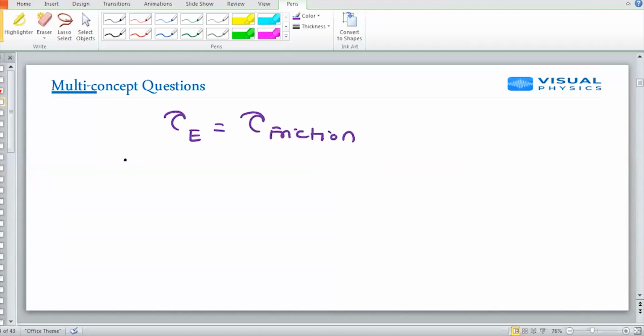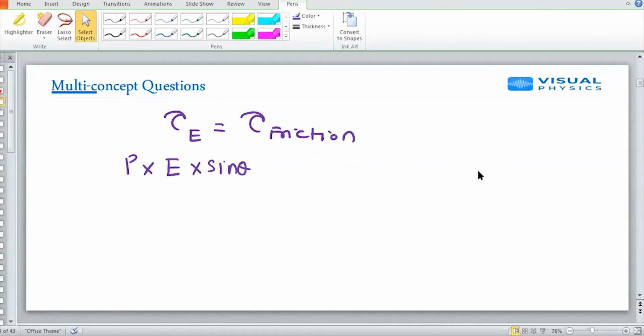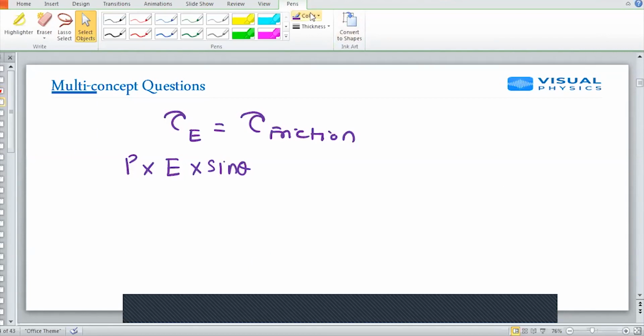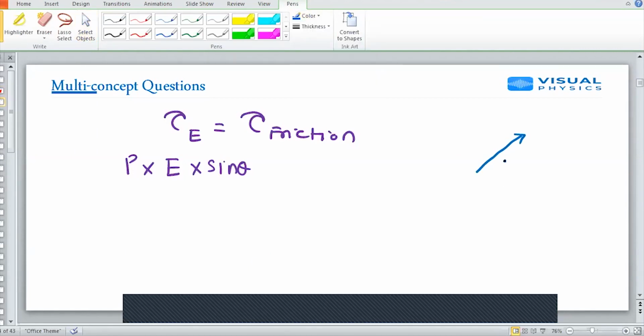Now, torque due to electric field, we already know the formula, is P E sine theta. Why sine theta? Let me make the diagram here. The dipole is in this direction, my electric field is in this direction, and this inclined plane is also in this direction.